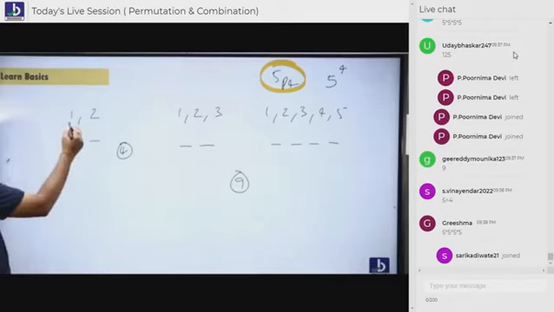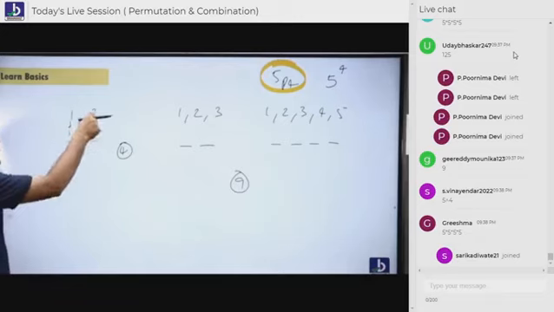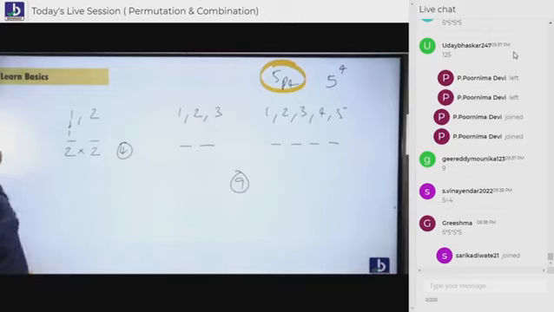Think that 1 is sitting here. Now in the second place, who can sit once again? 2 people again. Why? Because 1 is already sitting here. Don't you think this 1 can be repeated? Yes. You only told me repetition is allowed. Yes, 1 can be repeated again, 2 can be repeated again. Fresh 2 cases once again. So 2 into 2, that is 4.